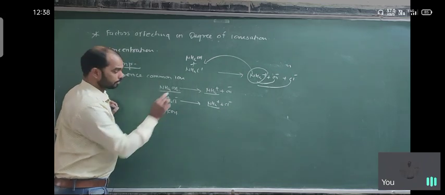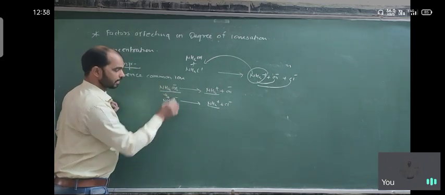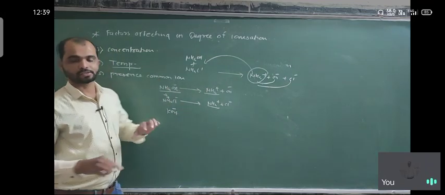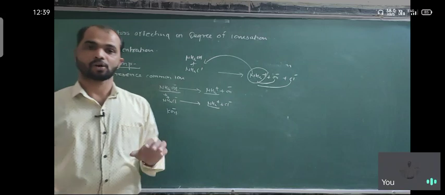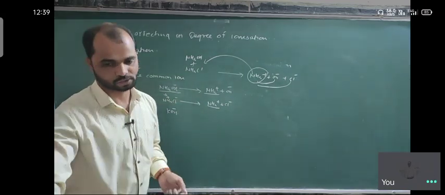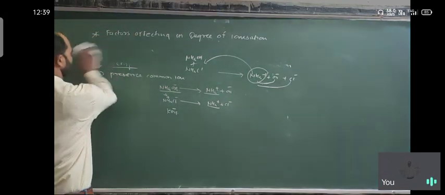Who is the common ion? Here the hydroxide ion is the common ion. So their concentration increases, and again they come back. So if we always add a common ion, it decreases the degree of dissociation, the degree of ionization. So this is all about the factors affecting the